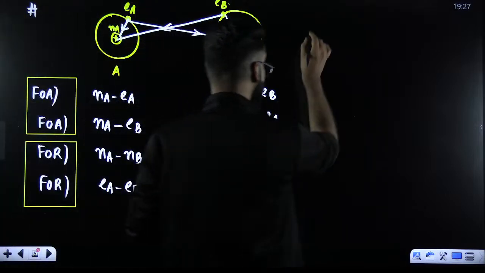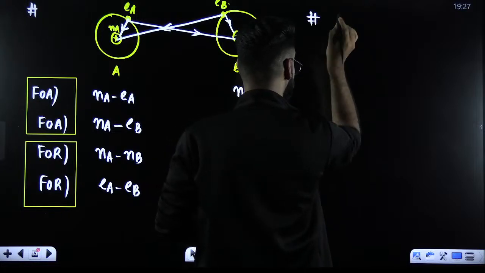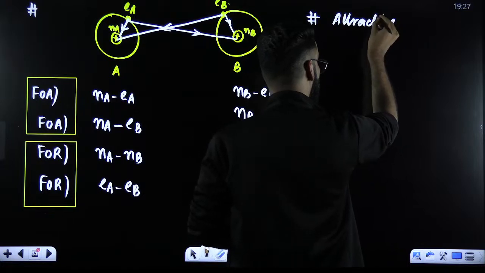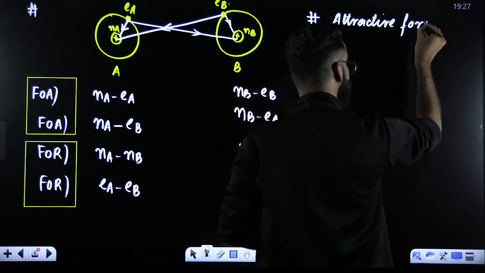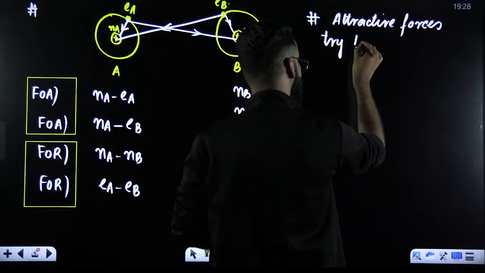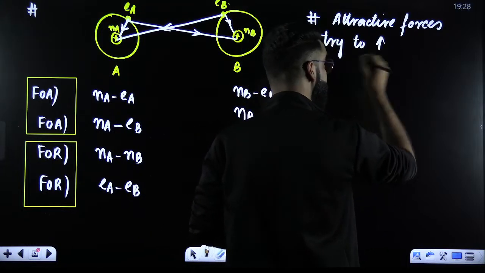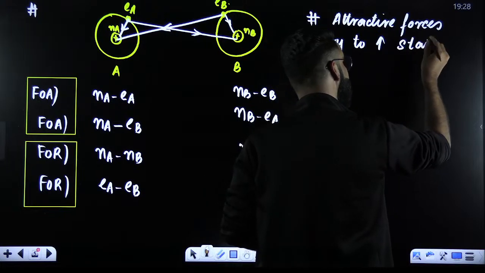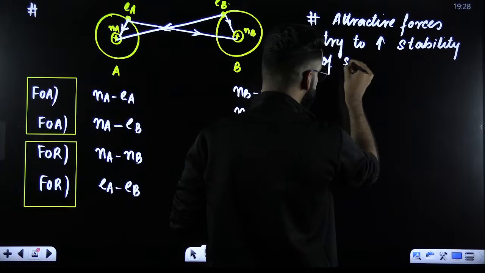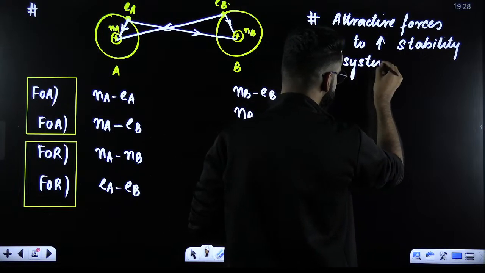And my dear students, remember from now onwards, attractive forces try to increase the stability of the system.